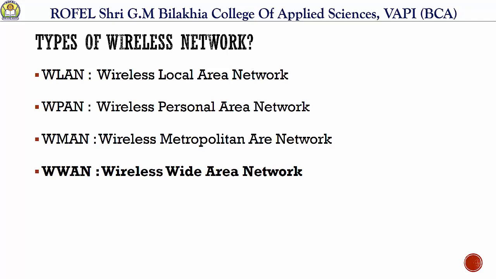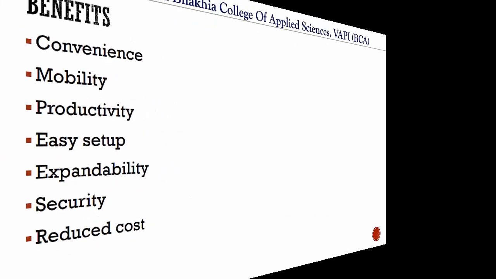This type of network is maintained over a large area such as a city or country and via multiple satellite systems, right? Different antennas looked after by an internet service provider. So this type of system is referred to as a second generation system. Wireless wide area network, understood? Clear? Types of wireless network.